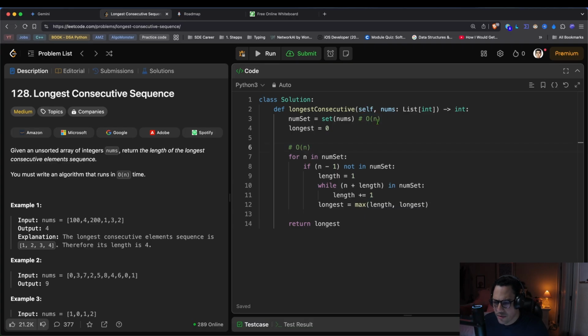We kept our constraint. Now, we had to create a new data structure, which means our space complexity, this is all time complexity, our space complexity at this point is probably going to be big O of n as well. But we didn't have anything in the problem saying we can't use big O of n for space complexity. So even though space is big O of n too, because we had to create a set just as large as nums, but without the duplicates. And in the back end, as that set iterates over nums, removing those duplicates, constant time.